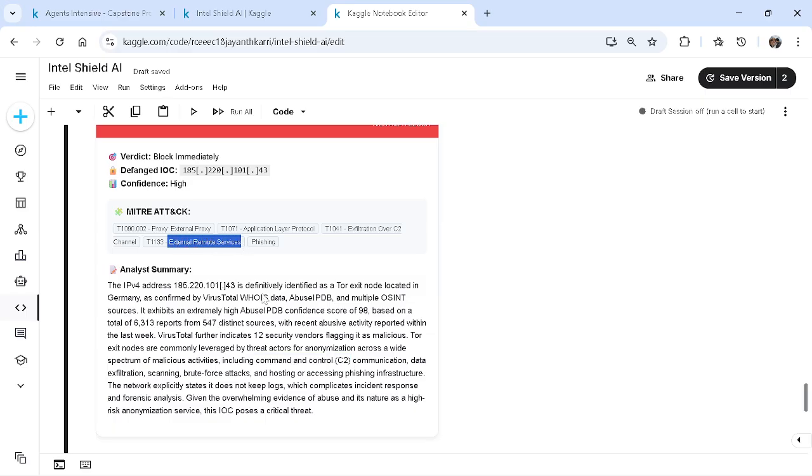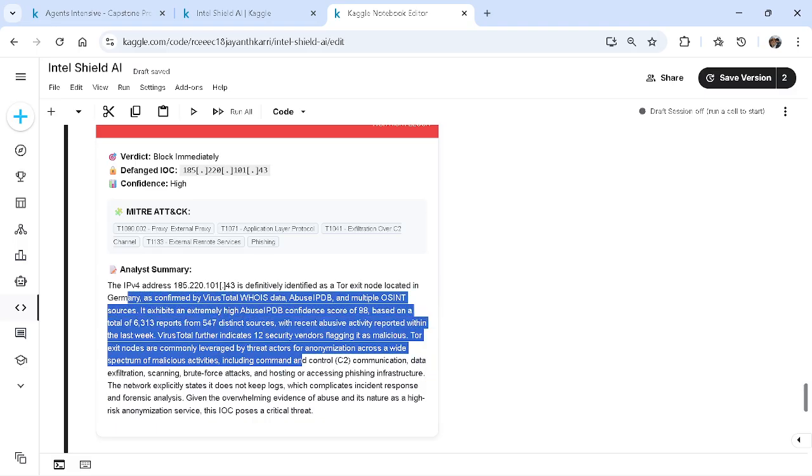So it deals with C2 activities, and after that mostly it performed scanning, brute force and hosting phishing attempts. So all of this is based upon both IPs, IPTP and so on.